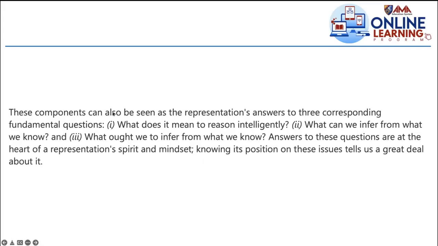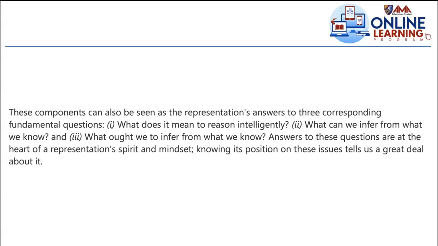So these three components, the conception of intelligent inference, the sanctioned inferences, and the recommended inferences, can also be seen in terms of asking these questions. Now, what does it mean to reason intelligently? Meaning the conception for the machine. Of course, it will depend on the human because we're the ones developing, so we'll be the ones to decide how the machine or the AI program that we're developing will conceive intelligent reasoning.